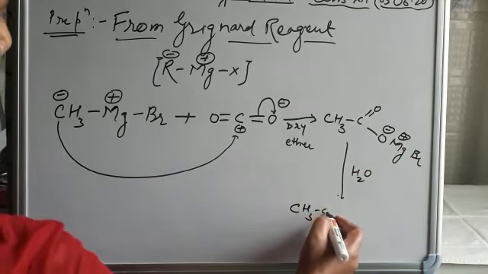So the formation of C6H5COOH plus the byproduct Mg(OH)Br. So it is benzoic acid. So benzoic acid or ethanoic acid, meaning aliphatic or aromatic carboxylic acid, can be prepared by using Grignard reagent with carbon dioxide in presence of dry ether.